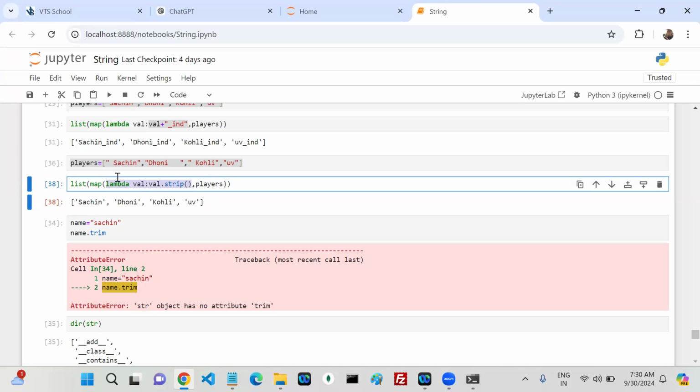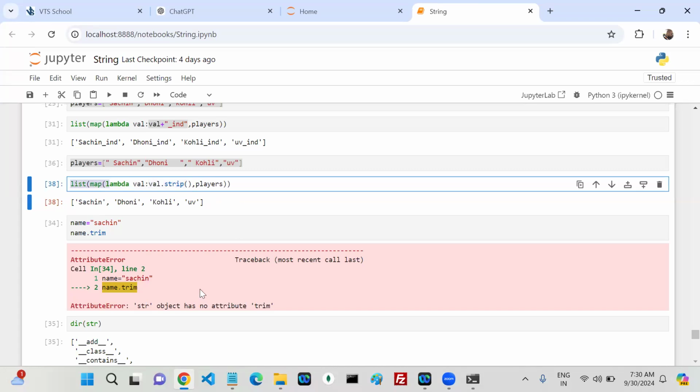If it is not possible, then do you want me to go with the normal function? There is a named function option. You can go with a normal function also. In map, filter, and reduce, the first argument is a function, and it is not necessarily a lambda function. If more than one statement is required, go with a named function. Only one statement, one-time operation, go with the lambda. If multiple statements are there, go with the named function.